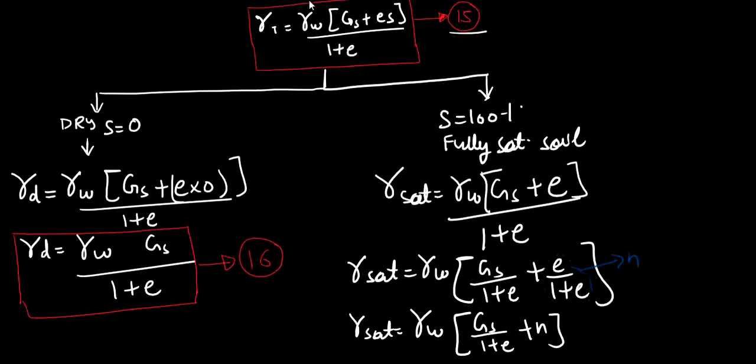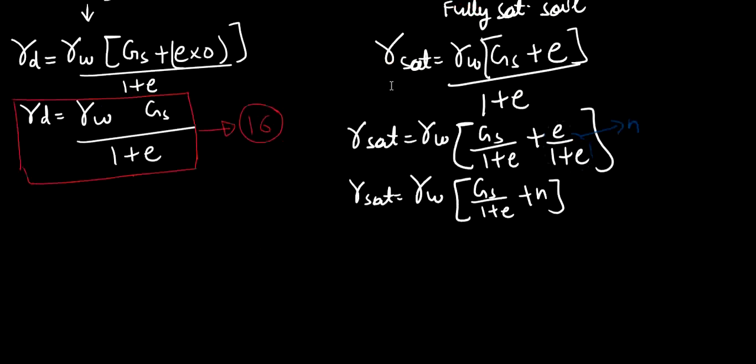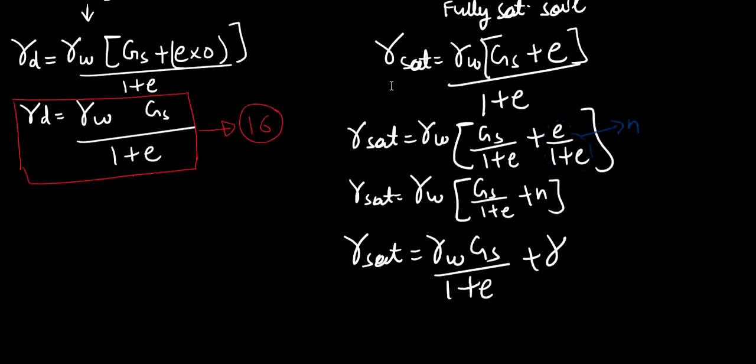Now I just multiply this gamma W inside the bracket, so I will be left with gamma W Gs upon 1 plus e plus gamma W into n. Now this particular thing we have just seen is equal to gamma dry.